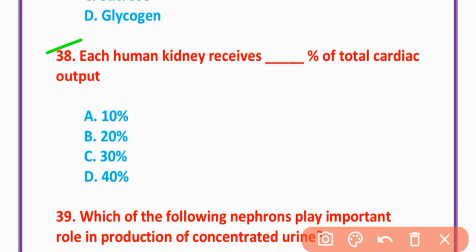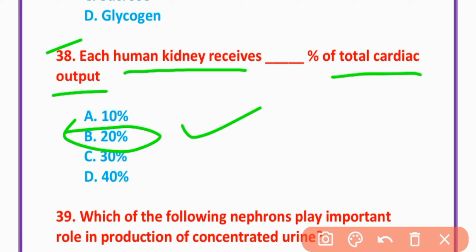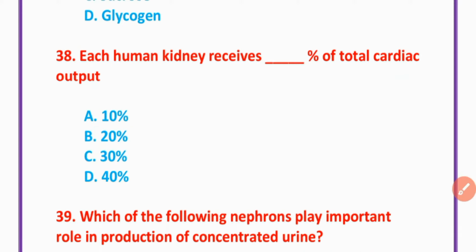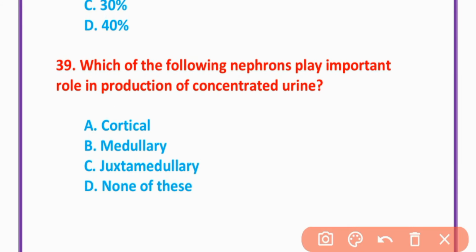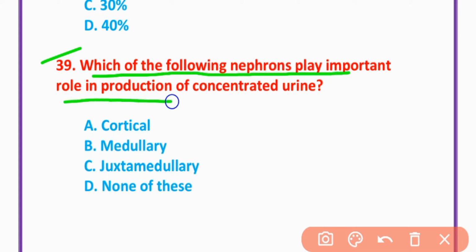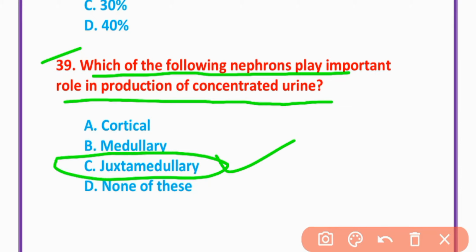MCQ number 38. Each human kidney receives 20% of total cardiac output. Option B is correct. Which of the following nephrons plays an important role in the production of concentrated urine? Option C is correct.